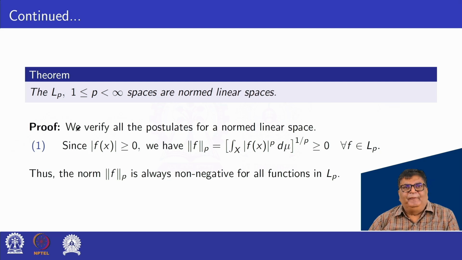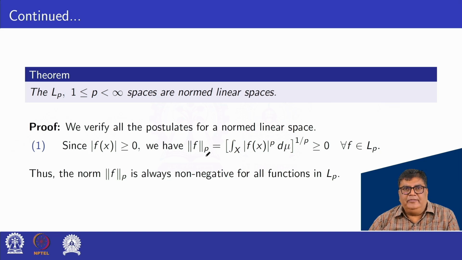Proof. We verify all the conditions for normed linear spaces. Since norm f p is defined by the integral over X of mod f(x) power p d mu, whole power 1 by p, we know that the modulus value is always non-negative, that is greater or equal to 0.